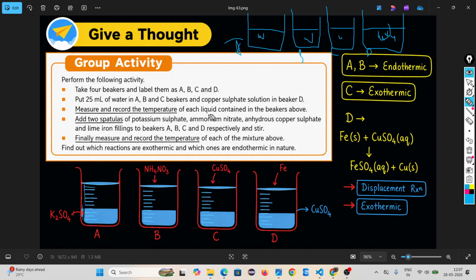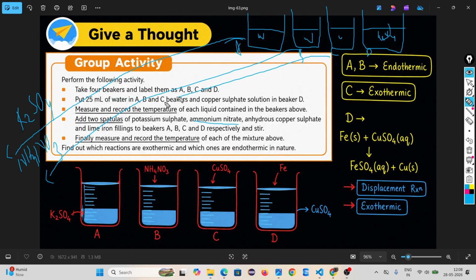Measure and record the temperature of each liquid contained in the beakers above. Add two spatulas of potassium sulfate, ammonium nitrate, anhydrous copper sulfate. In beaker A, add potassium sulfate, K2SO4. In beaker B, add ammonium nitrate, NH4NO3.